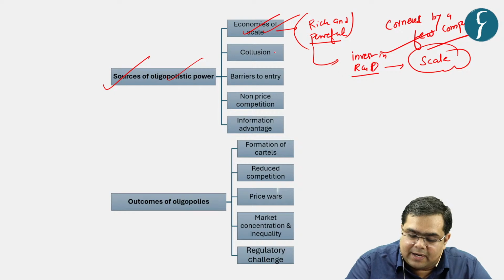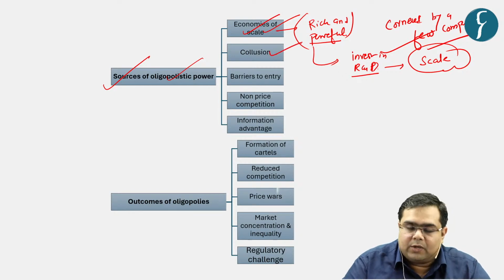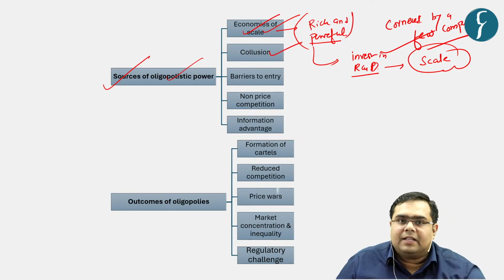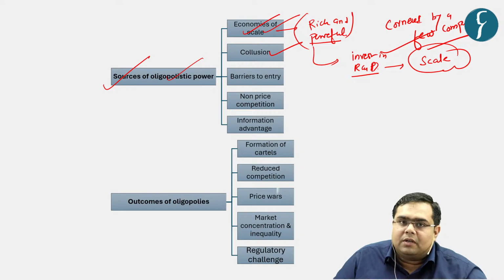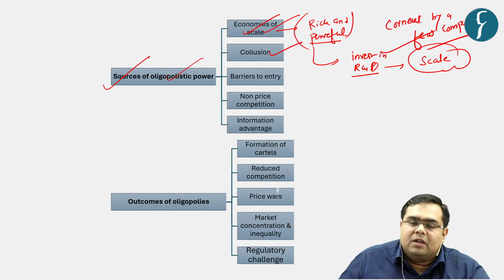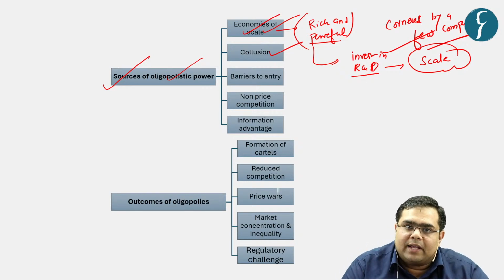What is the second issue with respect to oligopolistic powers? That they indulge in various malpractices with respect to collusion. Right? What is the meaning of collusion? When two companies come together and set a certain undefined understanding that yes, I'll keep the price this way and you will keep the price this way, there is a kind of behind-the-back handshake between the two companies.